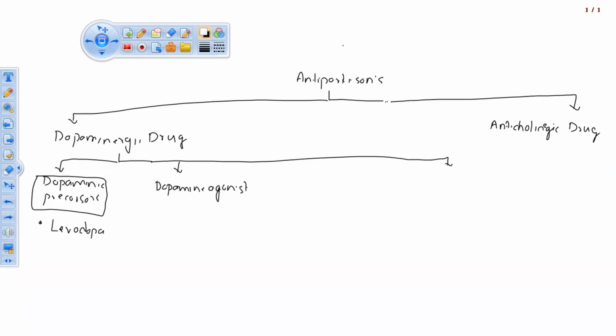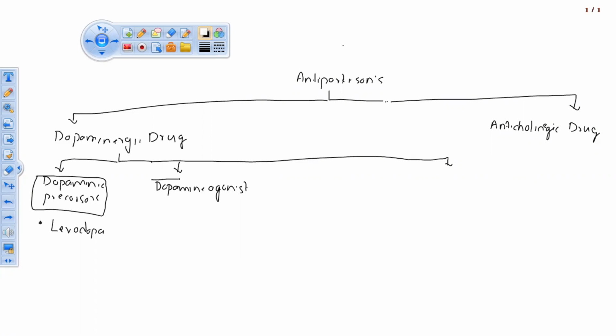We know that in this condition the level of dopamine is increased. What we have to do is make the balance of both dopamine as well as acetylcholine. So for that we need these drugs, the categories like dopaminergic precursors like D1, D2, D3. Similar to that, the target receptor is levodopa.